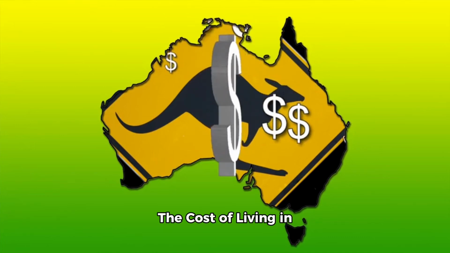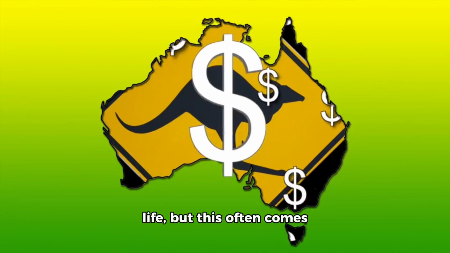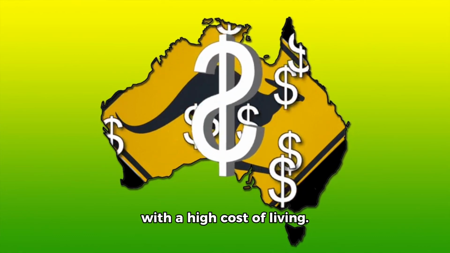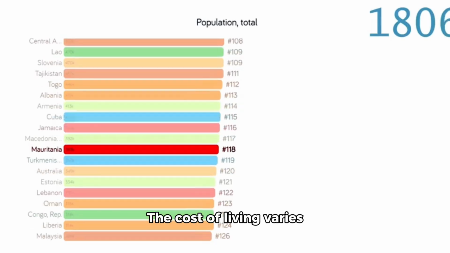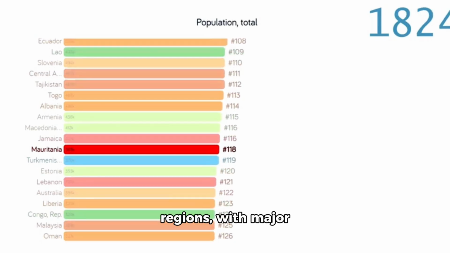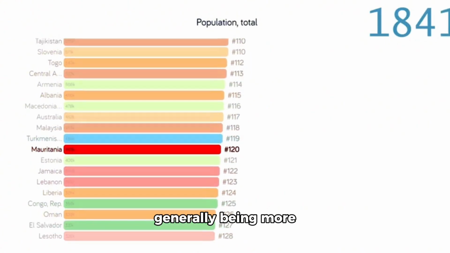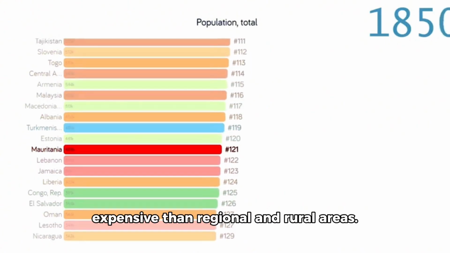The cost of living in Australia. Australia is known for its high quality of life, but this often comes with a high cost of living. The cost of living varies significantly between different cities and regions, with major metropolitan areas like Sydney and Melbourne generally being more expensive than regional and rural areas.